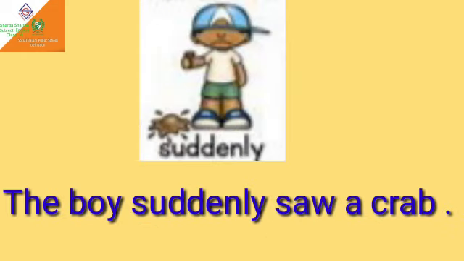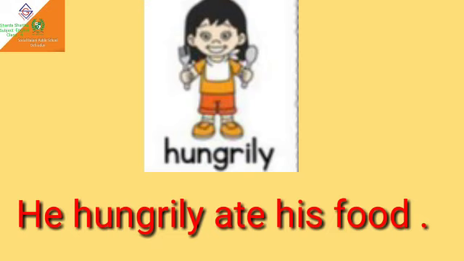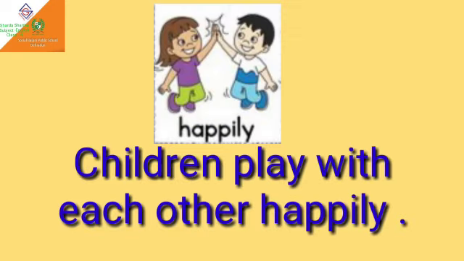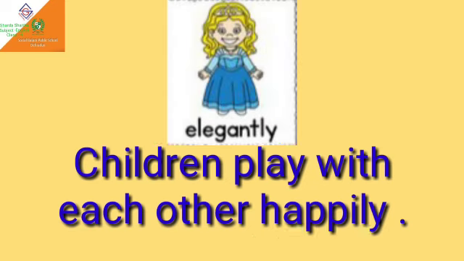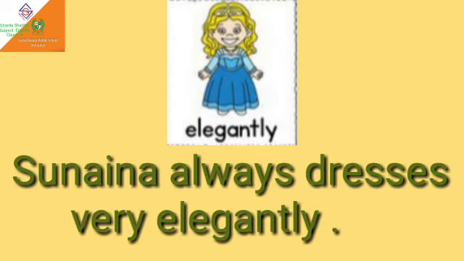The next example is the boy suddenly saw a crab. In this sentence, the word suddenly is an adverb. Next example is he hungrily ate his food. In this sentence, the word hungrily is an adverb. Now, look at the next example. Children play with each other happily. In this sentence, the word happily is an adverb. The next example is Sunaina always dresses very elegantly. In this sentence, the word elegantly is an adverb.